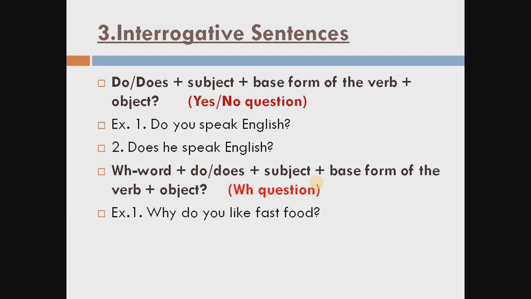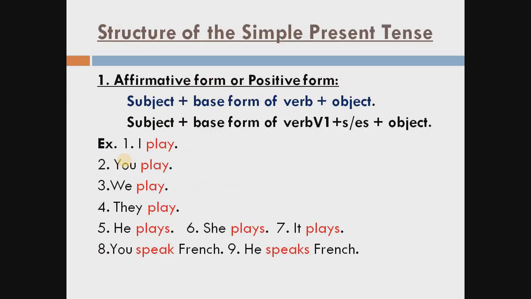Okay, let us recall. First of all, in simple present tense, what do we use? Subject, verb, then object. And for the simple present tense, always remember students, let's see the slide again.